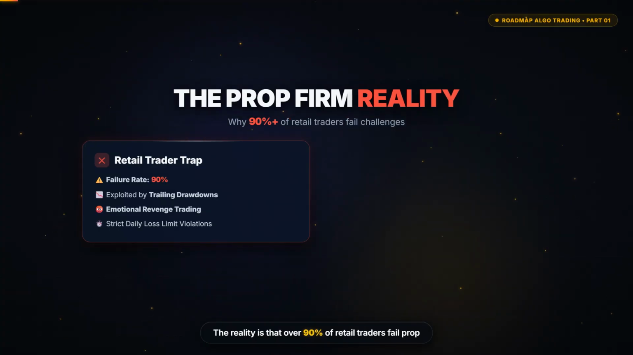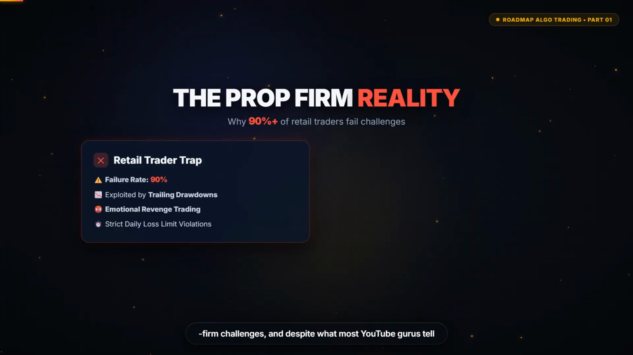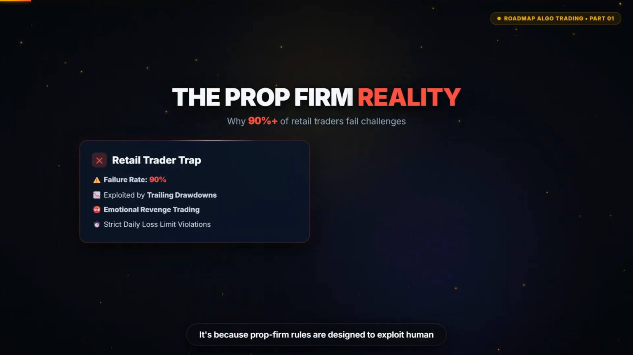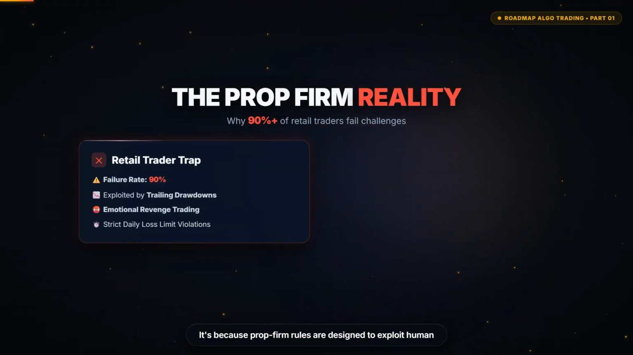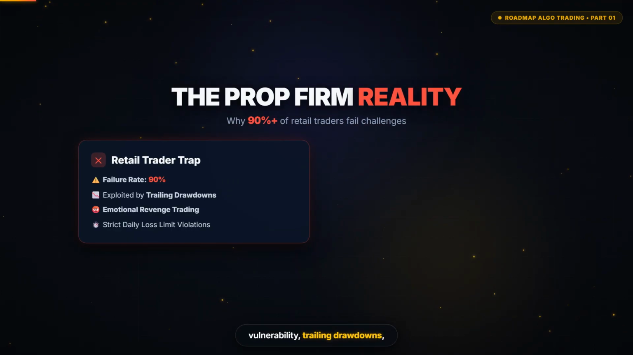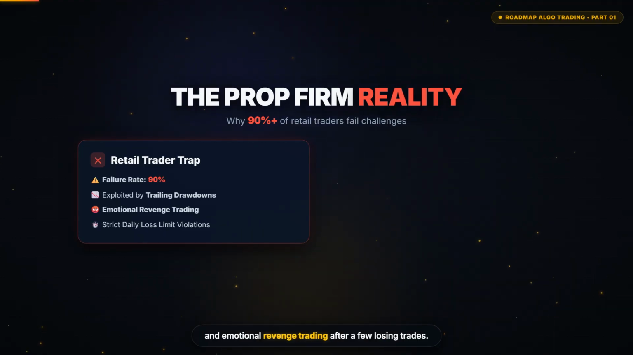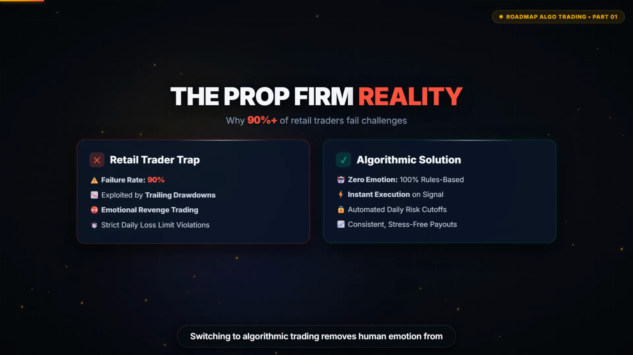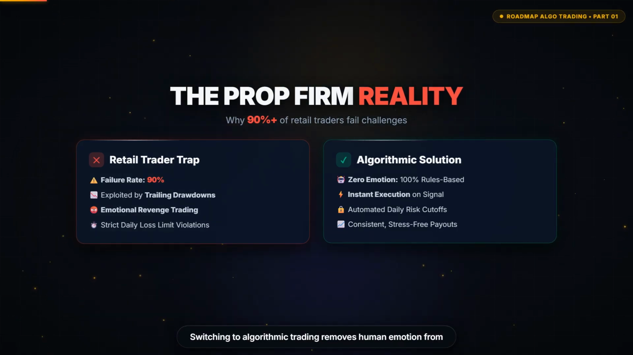The reality is that over 90% of retail traders fail prop firm challenges. And despite what most YouTube gurus tell you, it's rarely because their strategy completely lacked an edge. It's because prop firm rules are designed to exploit human vulnerability: trailing drawdowns, tight daily loss limits, and emotional revenge trading after a few losing trades. Switching to algorithmic trading removes human emotion from execution.